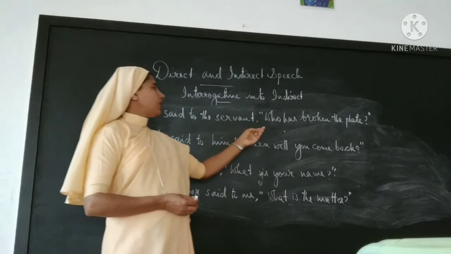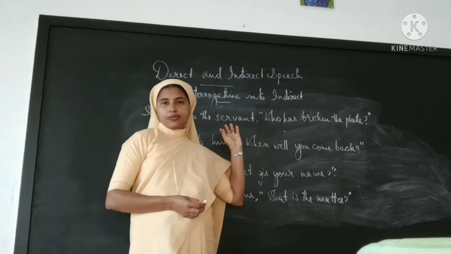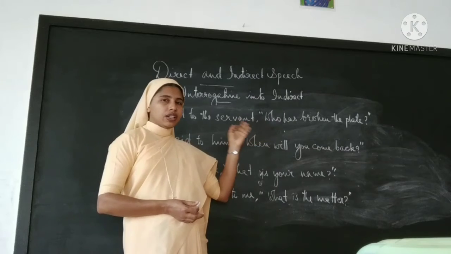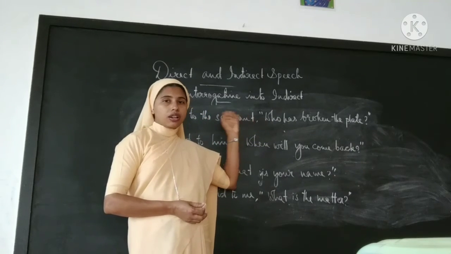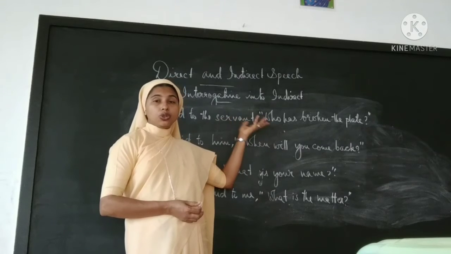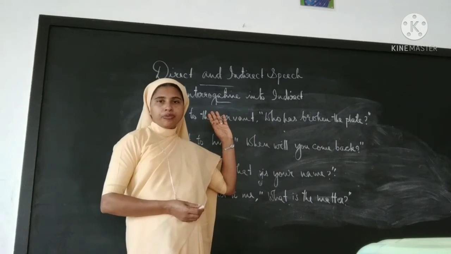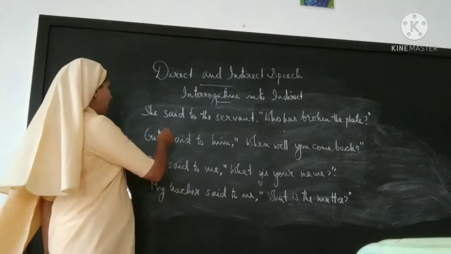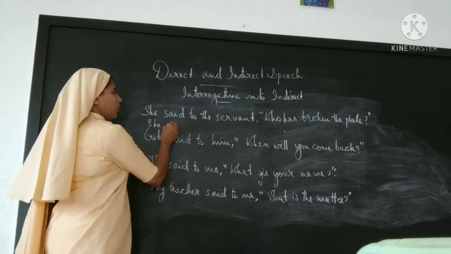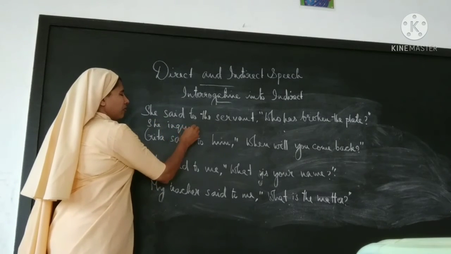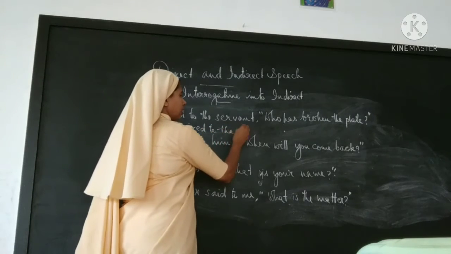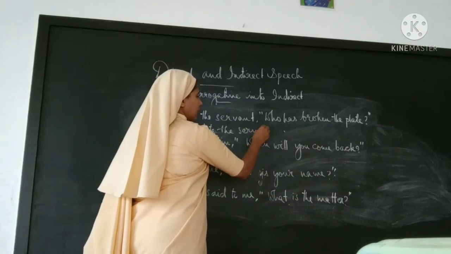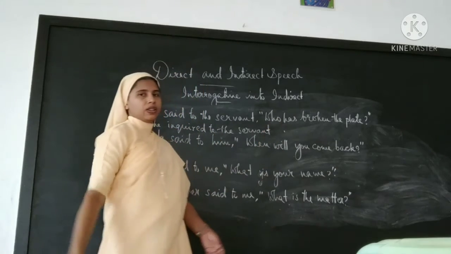She said to the servant, who has broken the plate. Okay, so the reporting verb, as I told, will be changed to asked, inquired, wanted to know, questioned, etc. So she inquired to the servant. Okay, no conjunction.